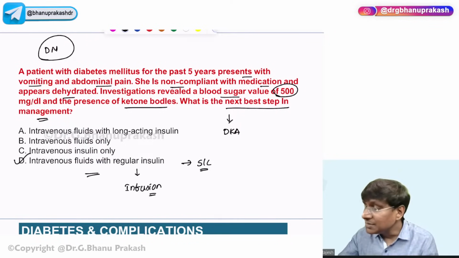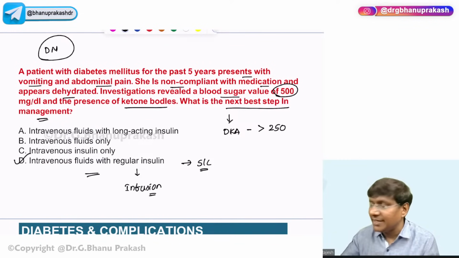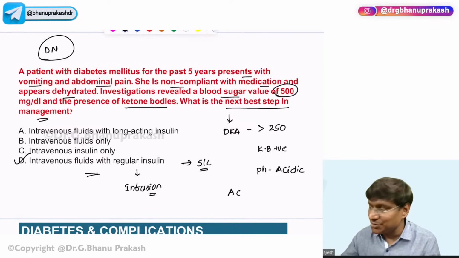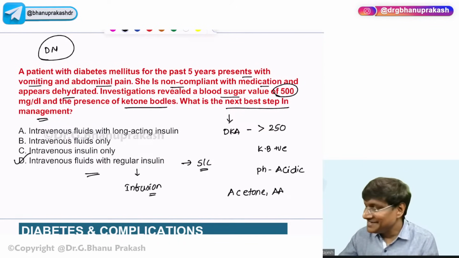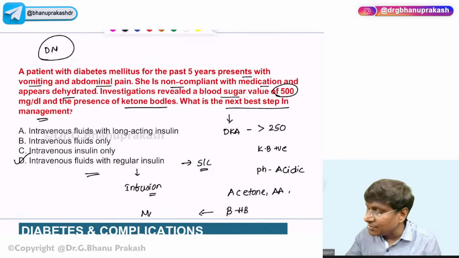Now, in diabetic ketoacidosis, you are aware of the triad. What is the triad? The blood glucose level should be more than 250, the ketone bodies should be positive, and the pH should be acidic. Why acidic pH? Because the ketone bodies are acidic in nature. Examples of the ketone bodies are acetone, acetoacetic acid, and beta hydroxybutyrate. Out of all these, the most acidic ketone body is beta hydroxybutyrate.